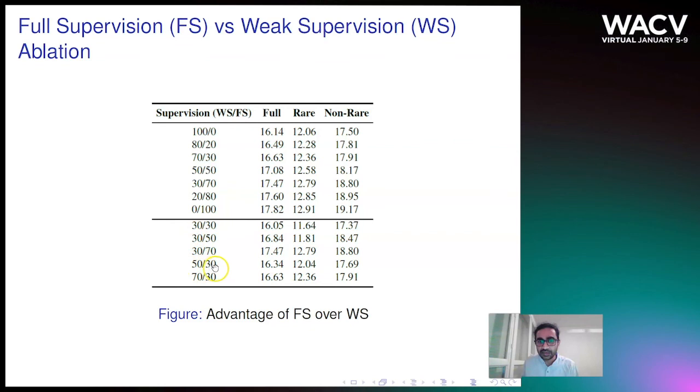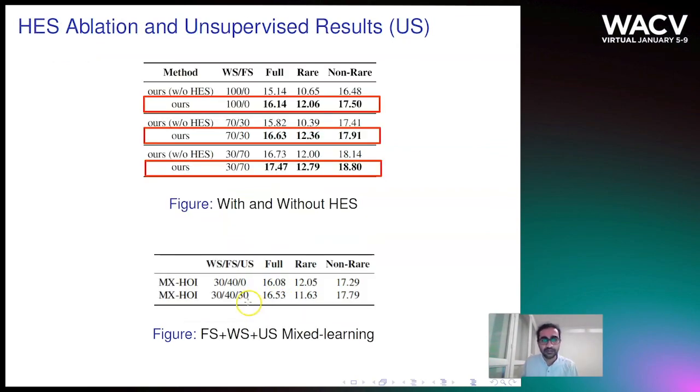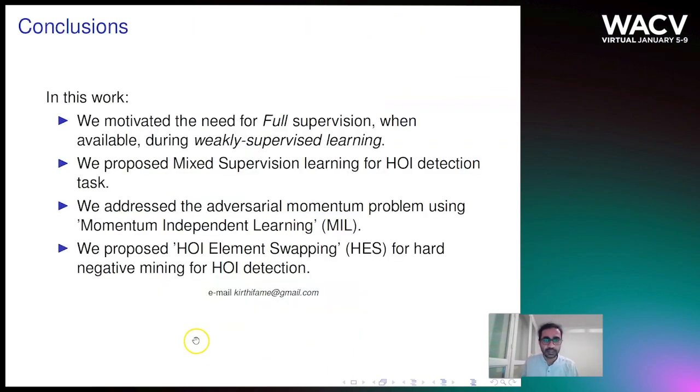Similarly, as you see here, keeping full supervision fixed, when we increase the weak supervision proportion, the improvement is not so much. It is just 0.3. This is the ablation study where we show HES is effective, and we also propose a mixed learning where we use fully supervised, weakly supervised, and unsupervised data.